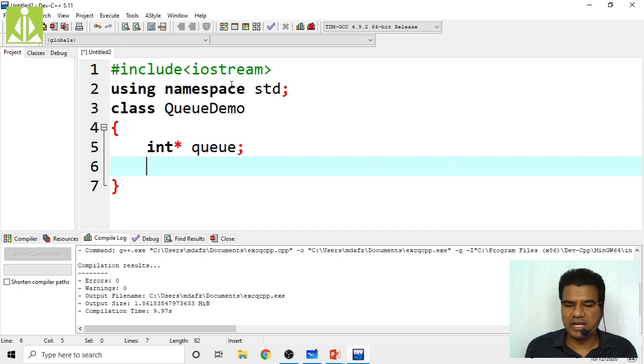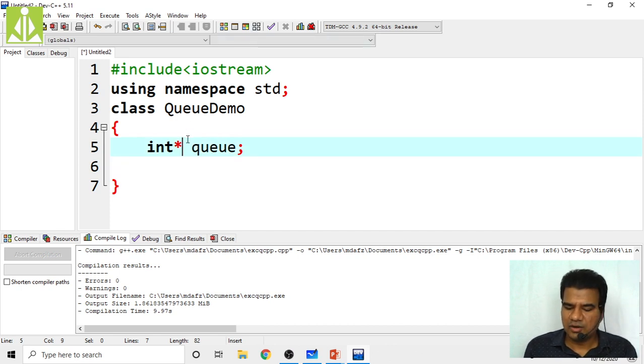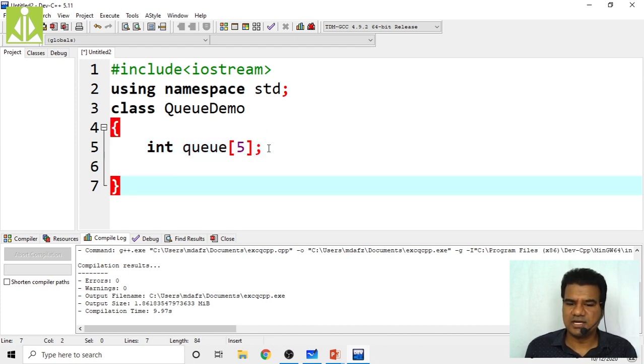Isn't it? If you declare this as an array, there are two problems. One, the size will become fixed. Using this code, you can create a queue of 5 elements only. You cannot create less than that or more than that. The size will become fixed. So that is the problem.